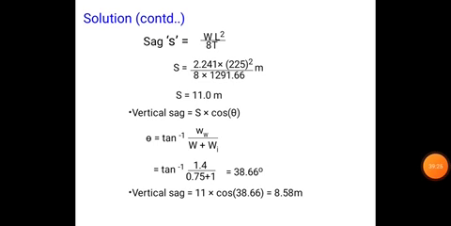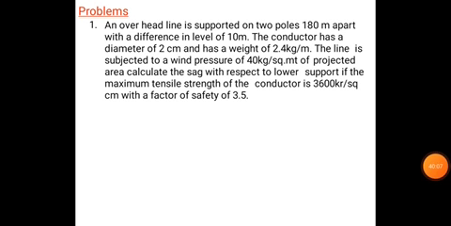So now we are discussing different problems on sag. For the first problem the supports are at the same level, and in the second problem the supports are also at the same level, but the next problem has different heights. With different heights, the distance from A to point O is x1. We have to find the values of x1 and x2, and next the weight of the wind and the weight of the ice. So in this class we are discussing different types of problems. We have another two or three problems as homework, right? They are different problems.